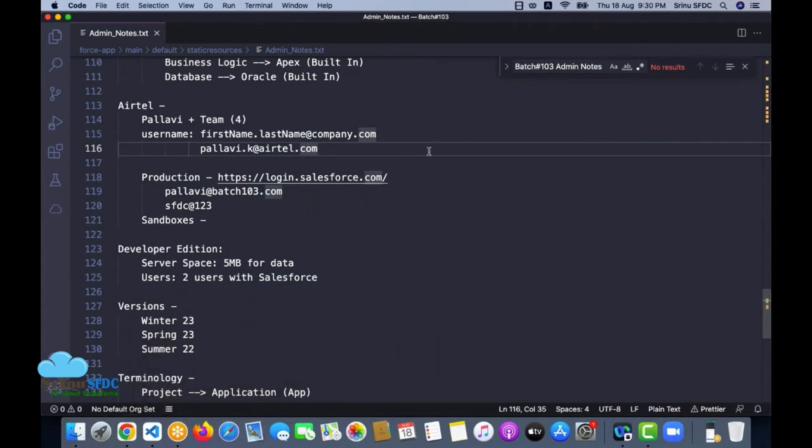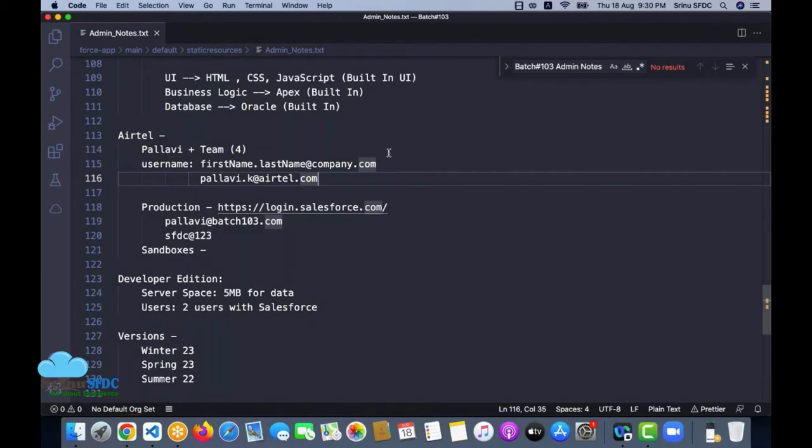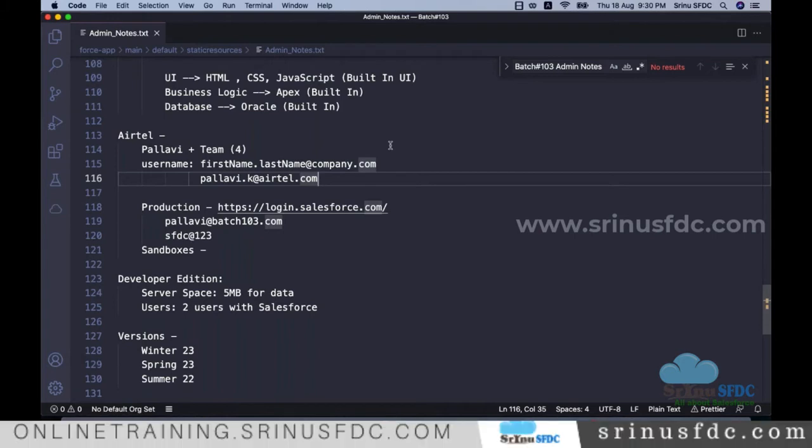Okay, in the last session, we were trying to understand how we can register and how we can work with Salesforce. So in general, when you join any company, ultimately after this training you will be applying for a job and joining one of the companies where you need to work on Salesforce. Okay, so what will happen here in this example? Airtel is one of the companies.